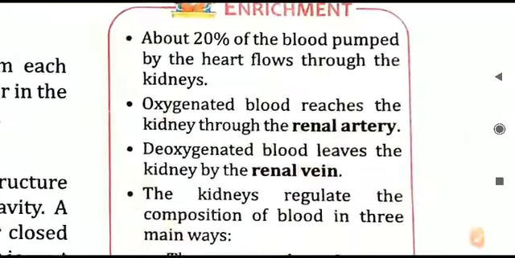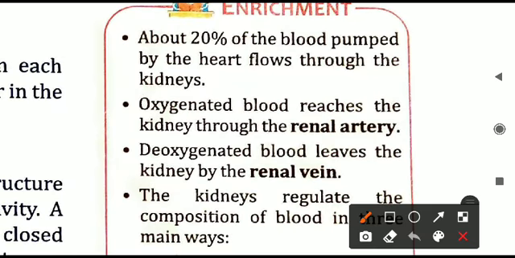Some enrichment part is given here that we will read. 20% of the blood from the heart will move to the kidneys every time. Whenever the heart is pumping the blood, out of the total blood, 20% will move directly to the kidney. What is happening in the kidney? Purification of the blood. Whatever impurities and harmful poisonous substances are present in the blood will be filtered in the kidneys. Kidneys are doing the filtration of the blood.